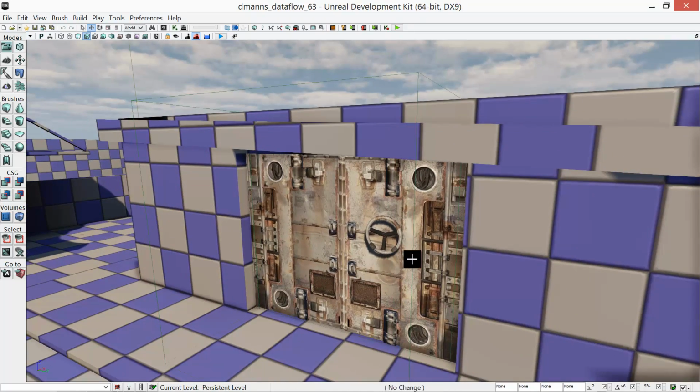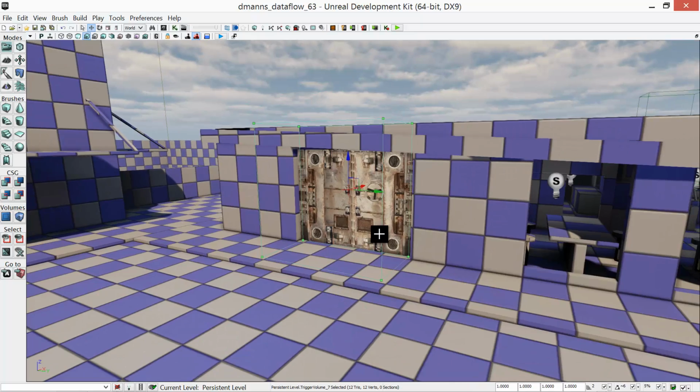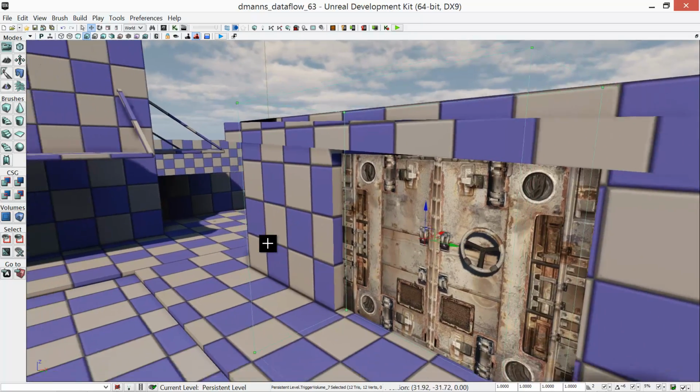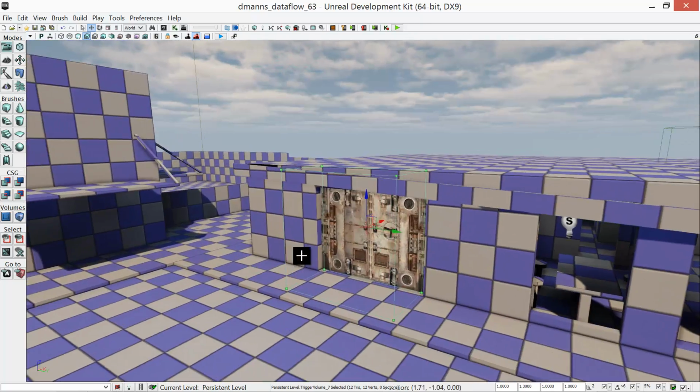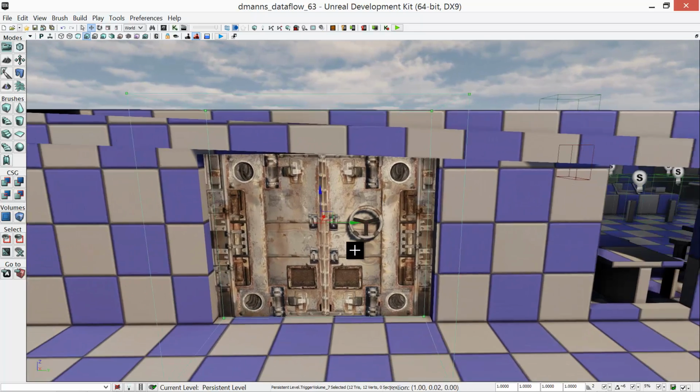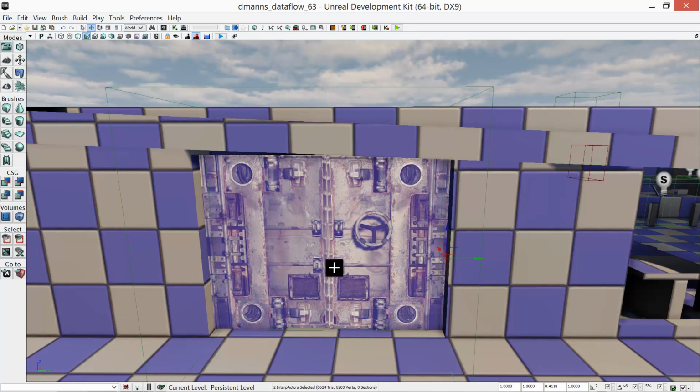First, we have a trigger volume that has been placed in front of the door before you enter the restaurant. Of course, you have the two sliding doors that will slide open once you enter the trigger volume. These sliding doors will open with a matinee that has been produced to animate those two doors.